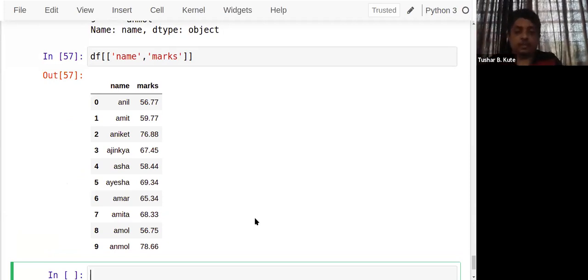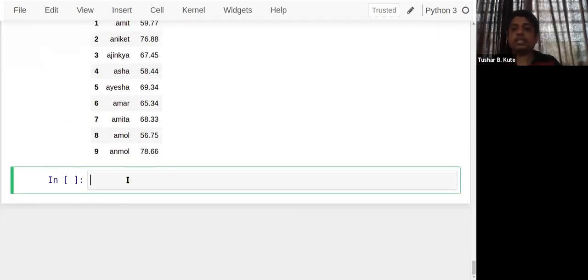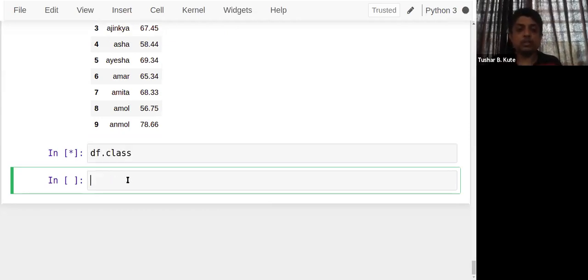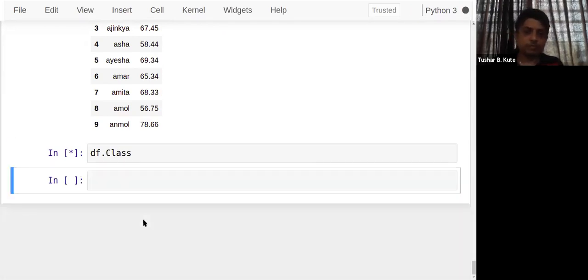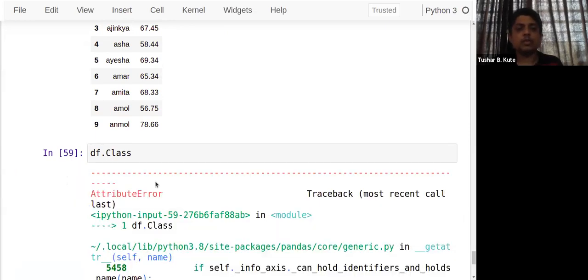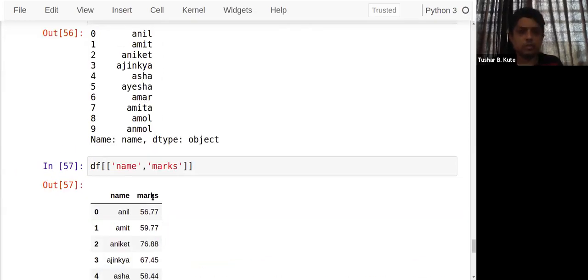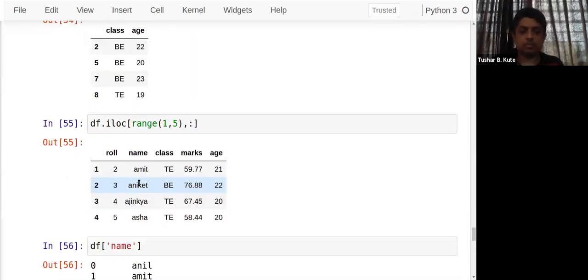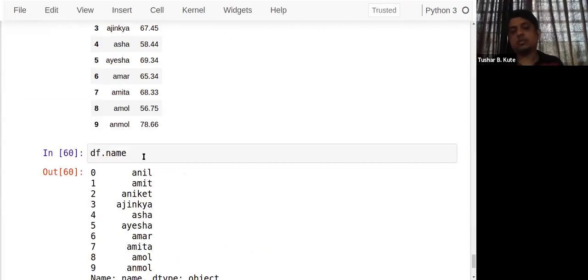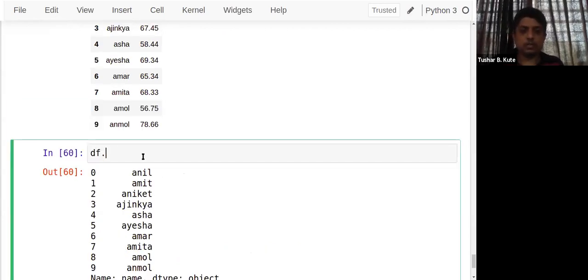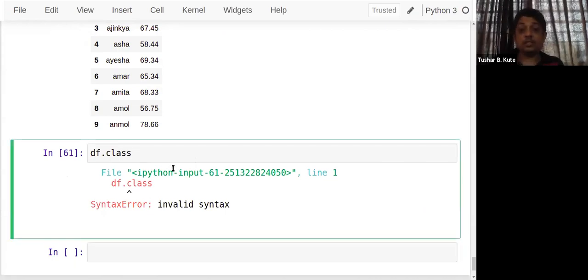Even one more method is there. If I want to extract exactly a single column, square brackets are also not required. How? df dot class. Just a minute, C is capital. Sorry, what's the problem? My class is not taking. Sorry, class is a keyword actually. That's why it's not taking it there.